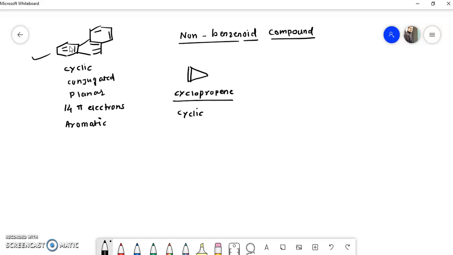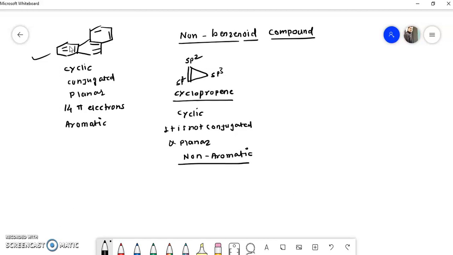So this carbon is sp3 hybridized. This is sp2 hybridized carbon, this is sp2 hybridized carbon, and this is sp3 hybridized carbon. So it is not conjugated and not planar. So we can say that this is a non-aromatic compound, remember. Only one condition is fulfilled, it is cyclic, but it is not conjugated and it is not planar. So this cyclopropene is a non-aromatic compound.